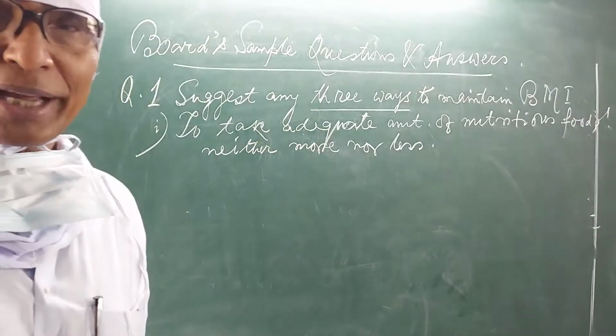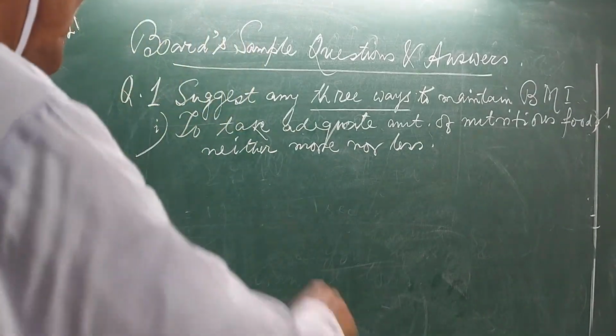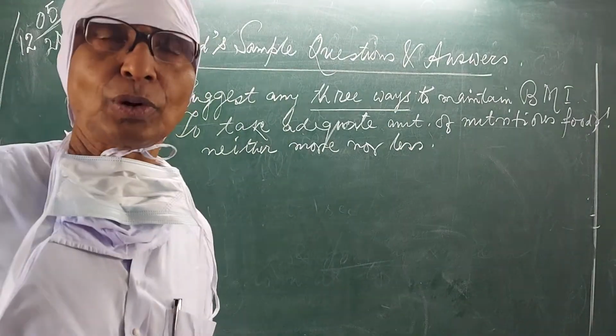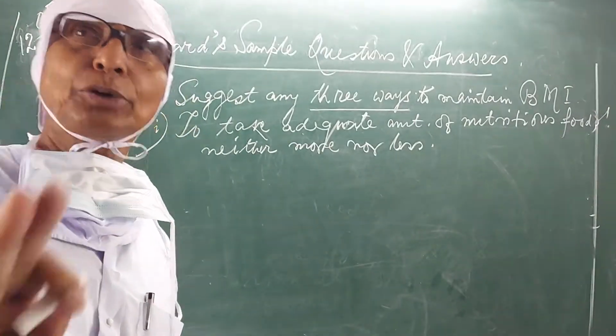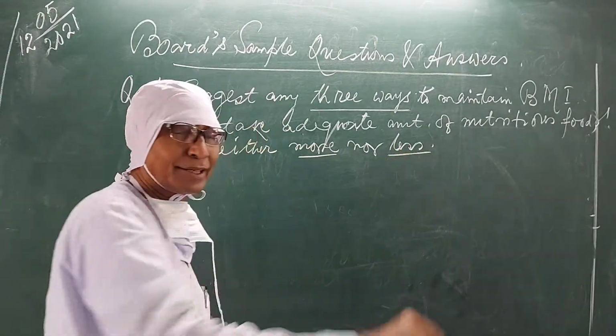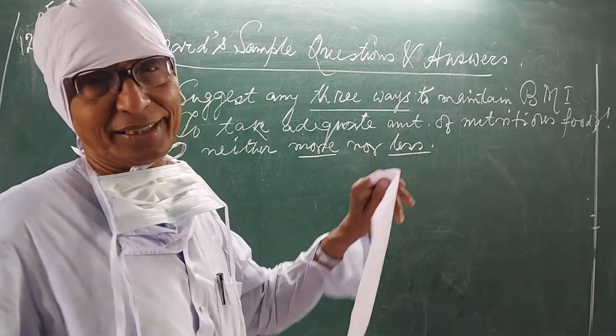So, what is the first way that we can suggest? That to take adequate amount of nutritious food. We'll have to take adequate amount, neither more nor less. Okay? That is the first thing.